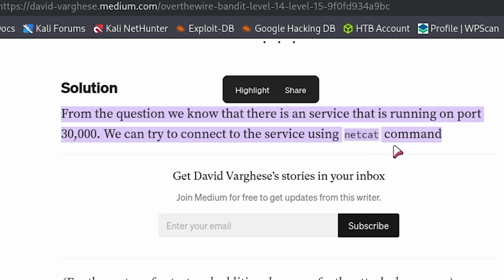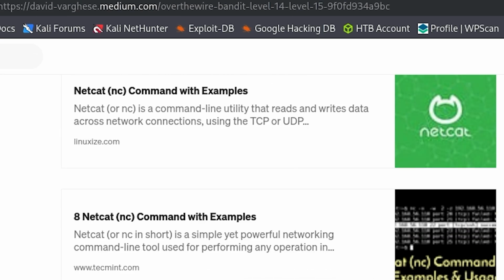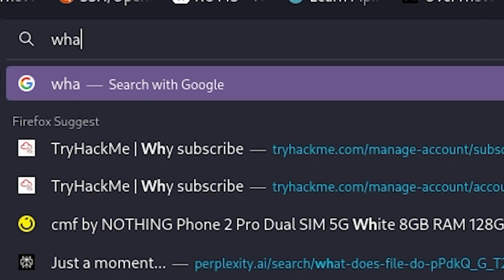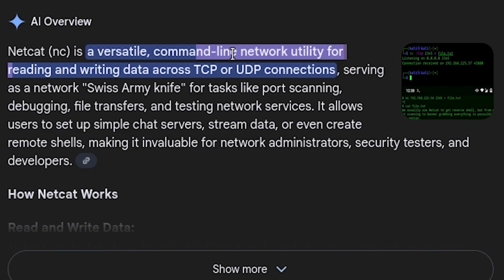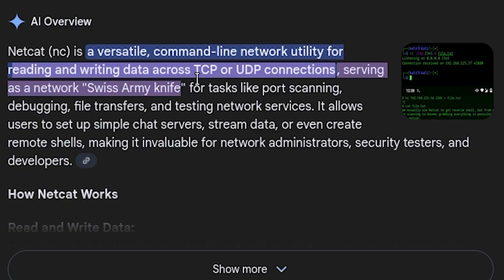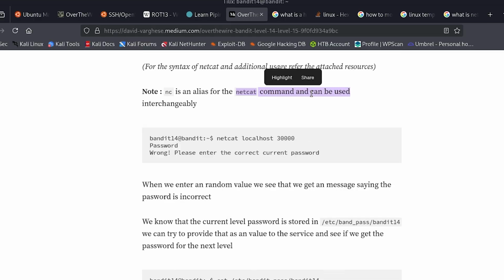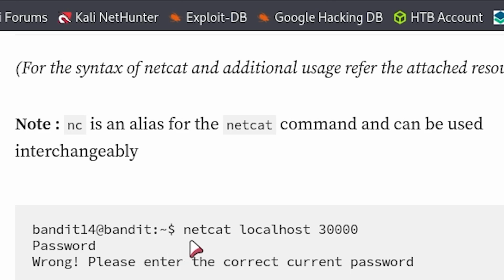So the shortcut is from the question: we know that there's a service running on port 30000. We can try to connect to the service using the netcat command. Now, how was I supposed to know that? What is netcat? Netcat, NC, is a versatile command line network utility for reading and writing data across TCP or UDP connections, serving as a network Swiss Army knife for port scanning, debugging, file transfers, and testing network services. It allows users to set up simple chat servers, stream data, or even create remote shells, making it invaluable for network administrators, security testers, and developers. I have a feeling I'll be using netcat quite a lot, but for now, let's take it slow and understand how to use it here. NC is an alias for the netcat command and can be used interchangeably.